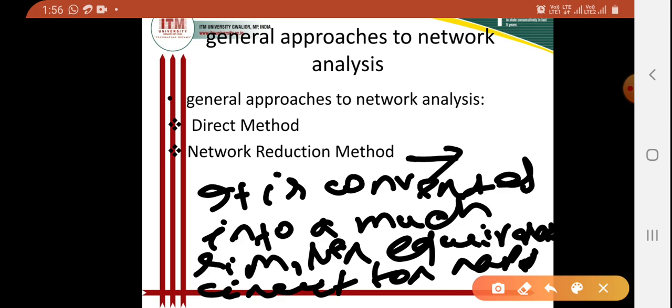Clear? So this method can be applied to simple as well as complicated networks.